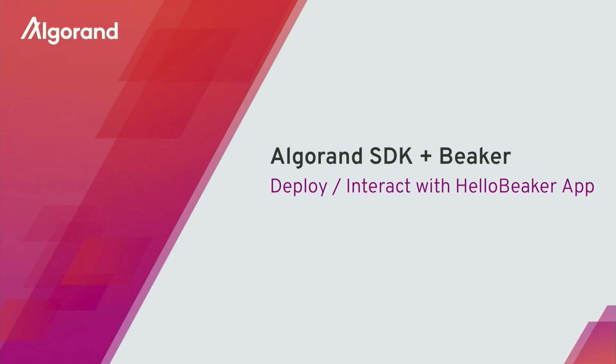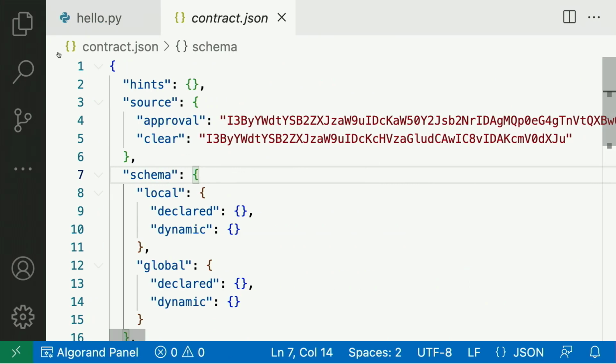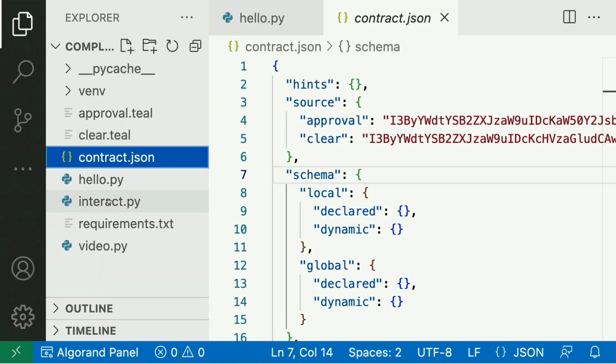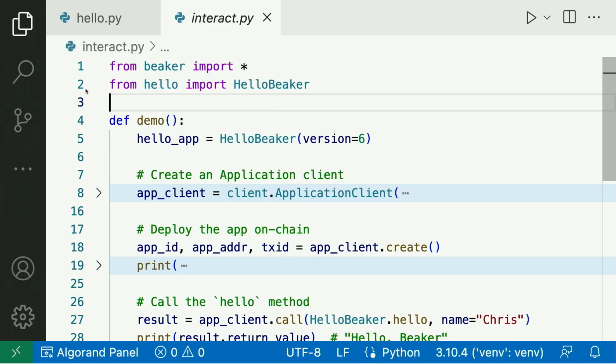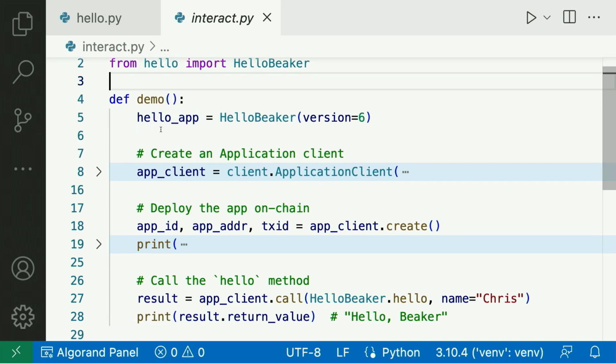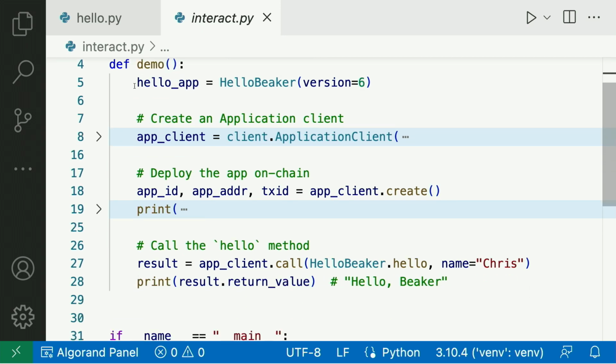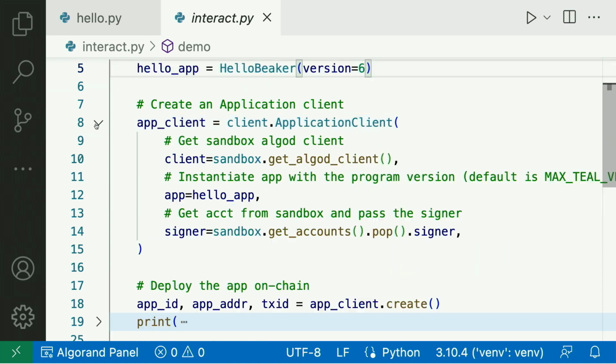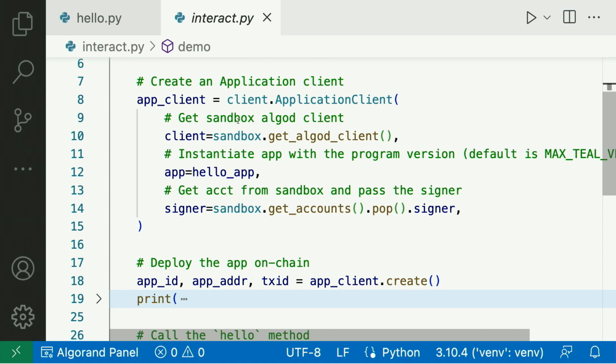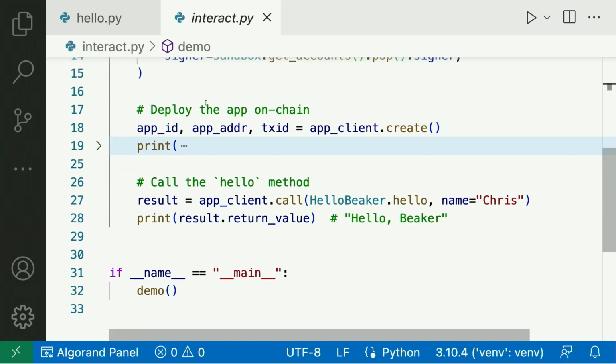Okay, so I want to go back to VS Code now and see that interaction code. So I'm going to go into interact.py. And the code here, I'm going to quickly run through this. So first, I'm instantiating the Hello Beaker smart contract here. And then I'm creating the application client, just like we saw in the previous slides. I'm assigning that into app client variable.